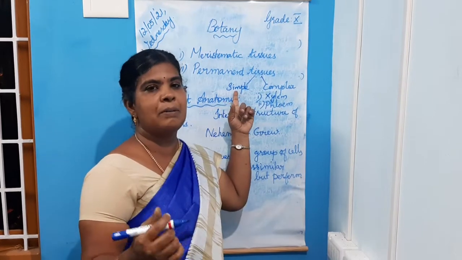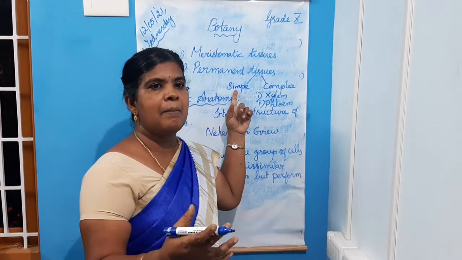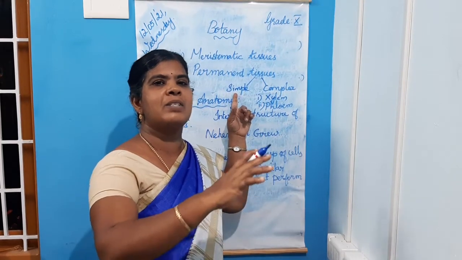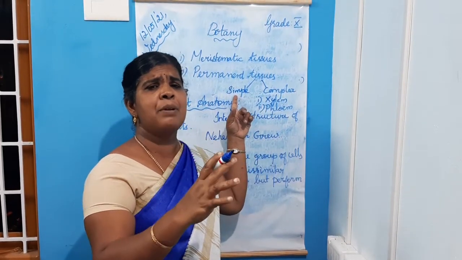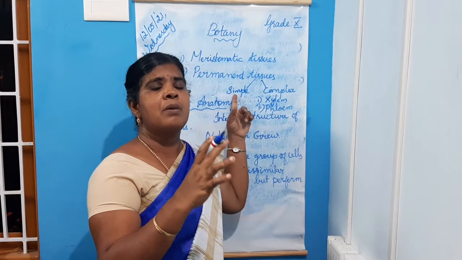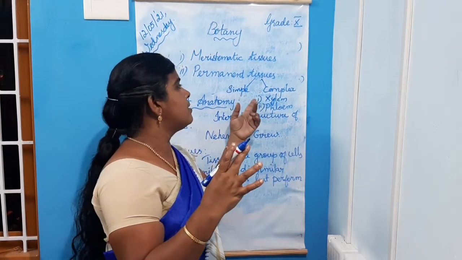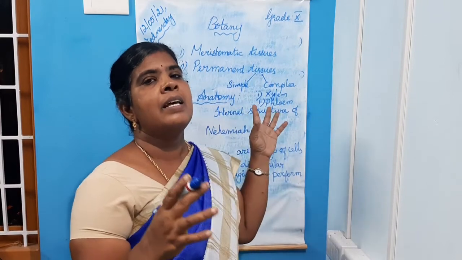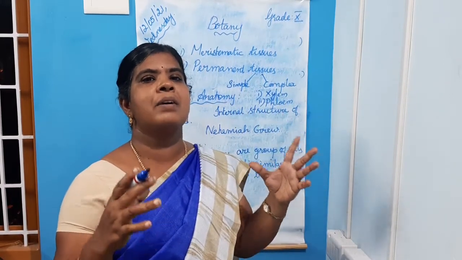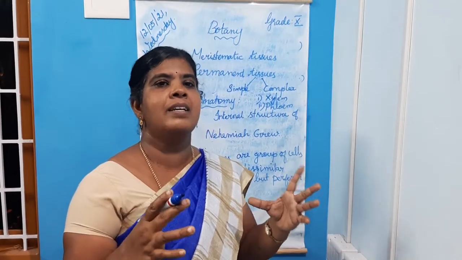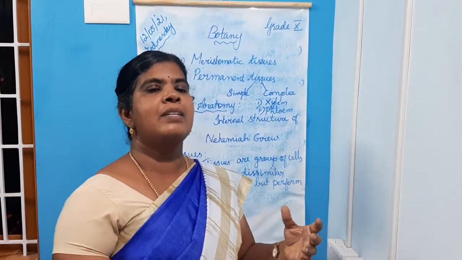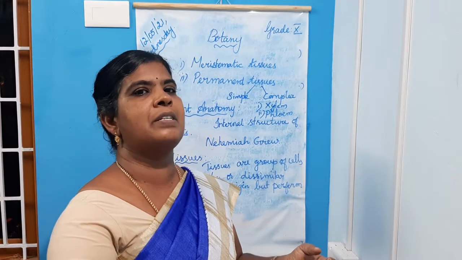Simple permanent tissues are parenchyma, collenchyma and sclerenchyma. Parenchyma cells are present in almost every part of the plant body, especially the soft parts. Collenchyma and sclerenchyma cells give mechanical support to the plant, especially in the hard parts of a plant.